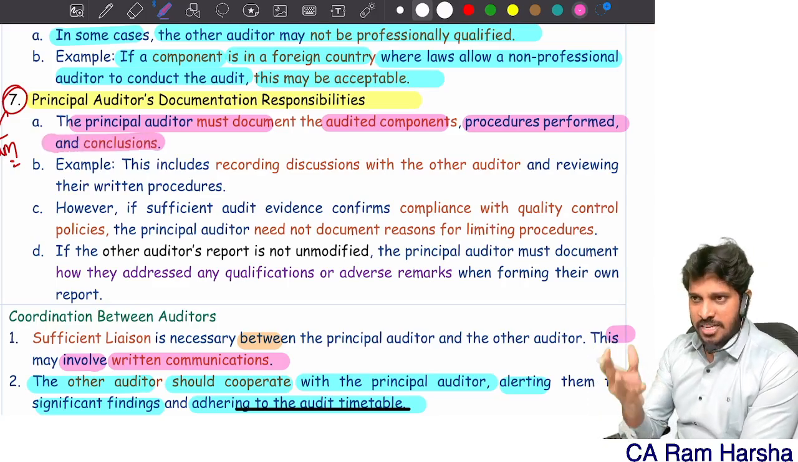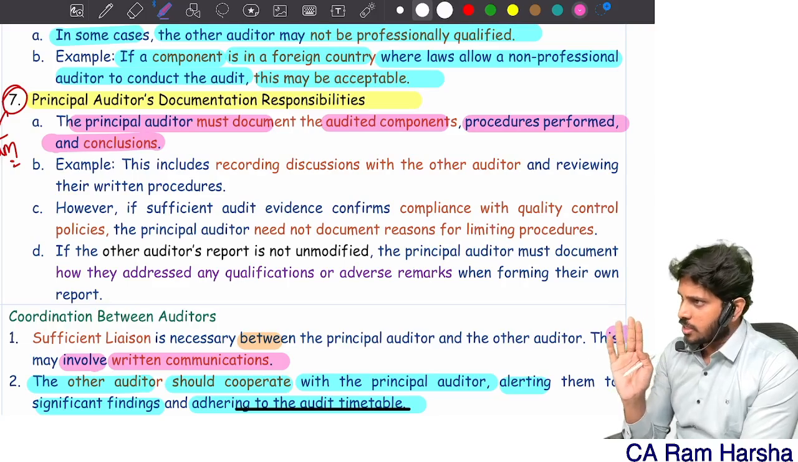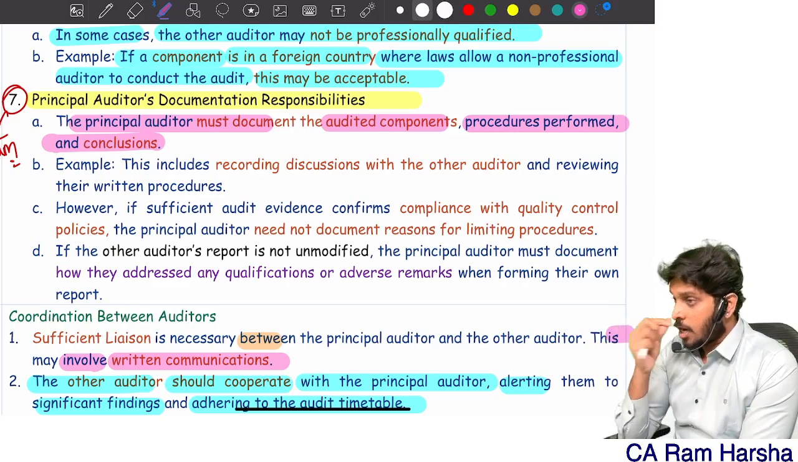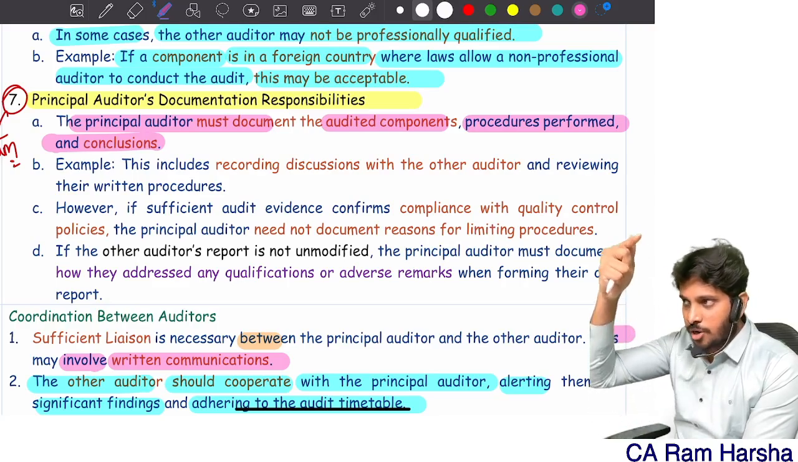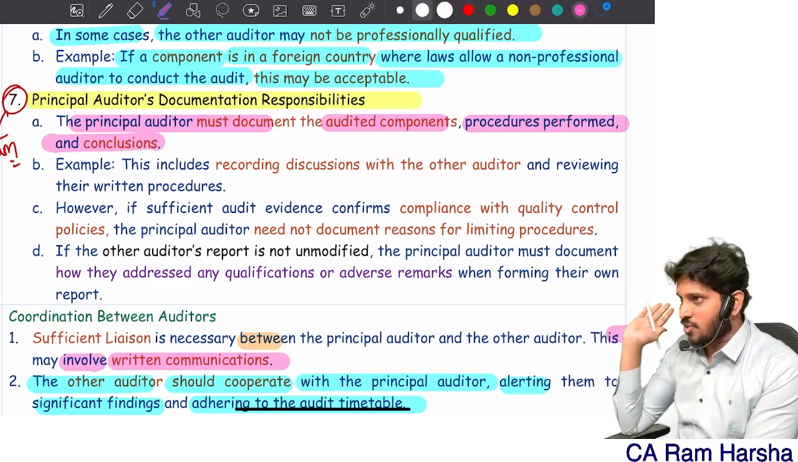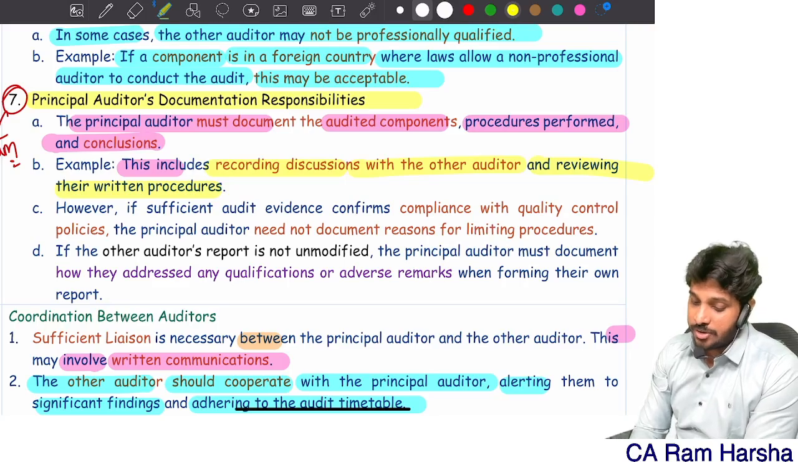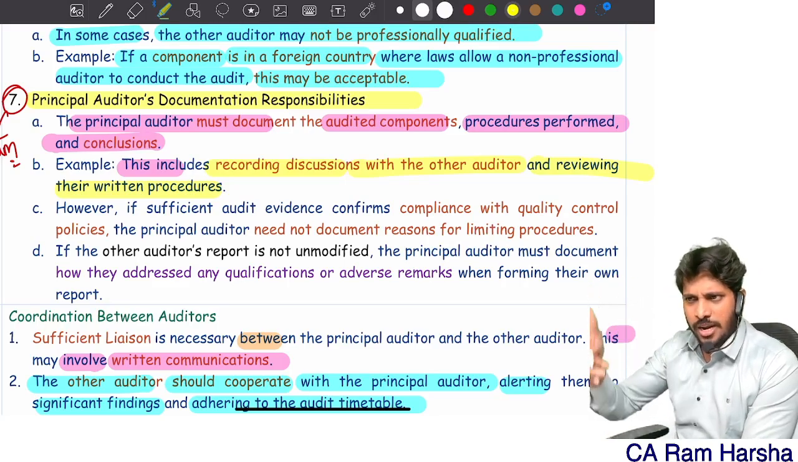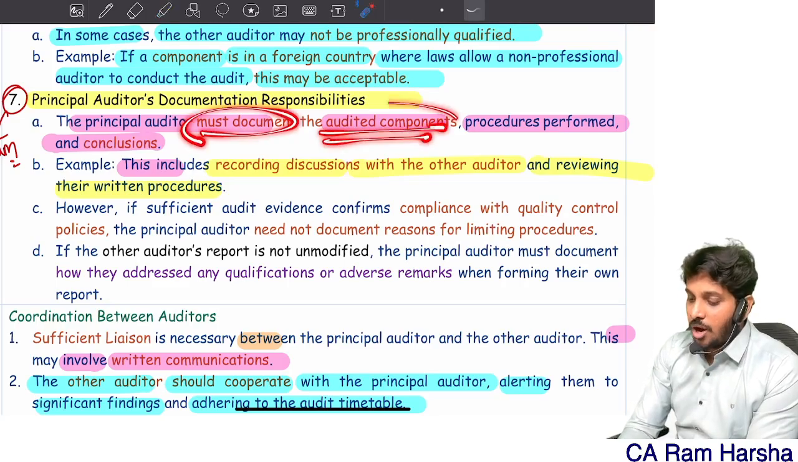Sometimes, for example, State Bank of India joint auditors were there, right? As per the RBI circular, the principal auditor only has to audit the top 20 components by asset size. The remaining components will be audited by other auditors. This includes recording discussions with the other auditor and reviewing their written procedures, like what all I discussed with him. So the principal auditor must document the audited components.